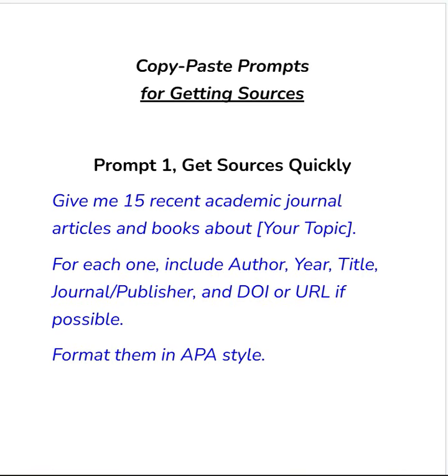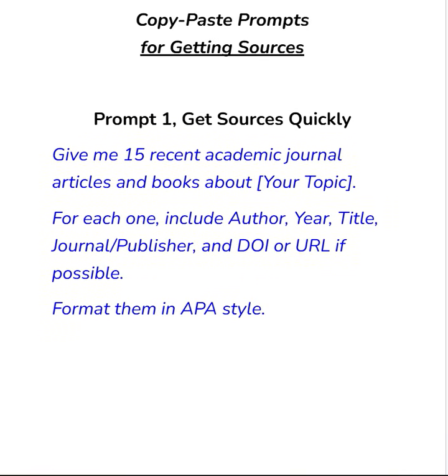So this is the prompt. I'm not going to read out the prompt, but this is the prompt for getting sources. I've exposed it now. You can always edit it. So you can always change it, maybe you don't want 15 or maybe you don't want APA. That's the first one I'm exposing now. Okay. Many people don't know how to get sources with ChatGPT, or when they get them, they get rubbish. So this is the correct prompt to use. In this place you put your topic.